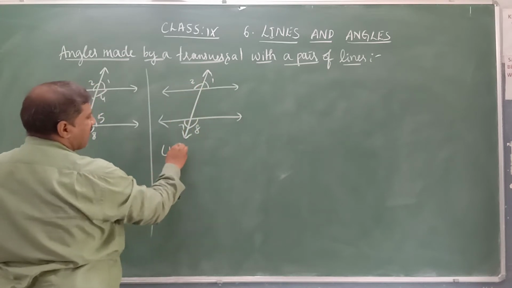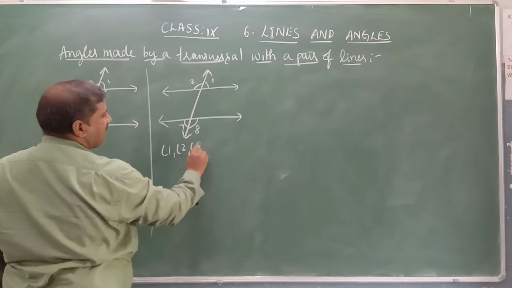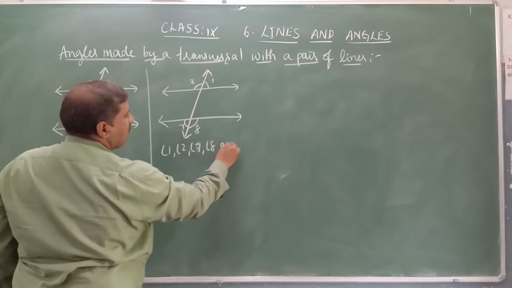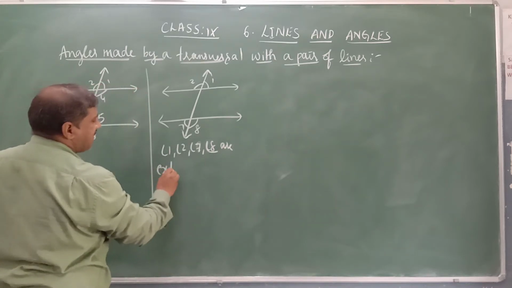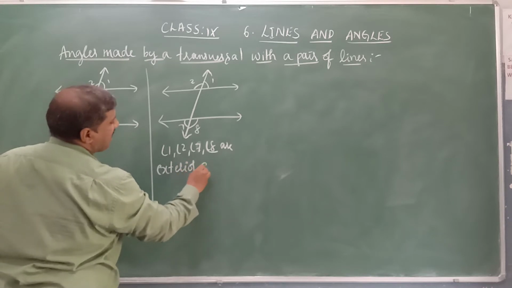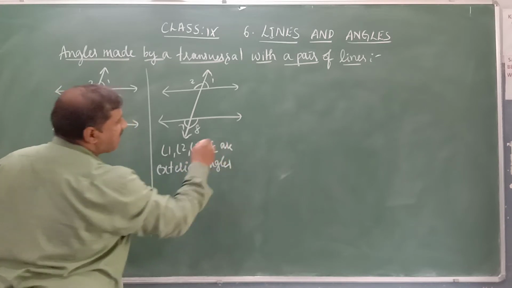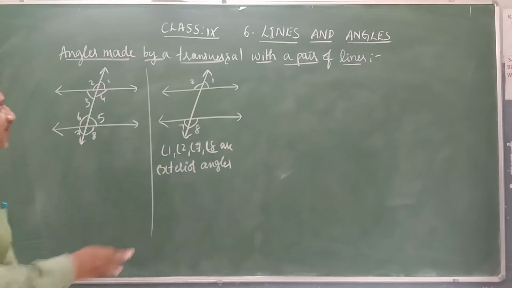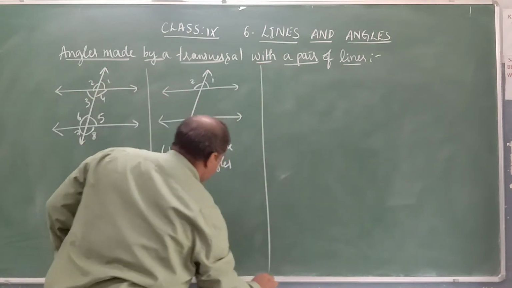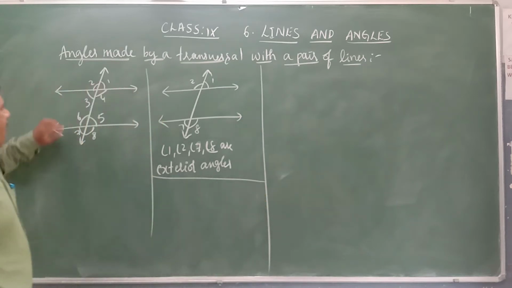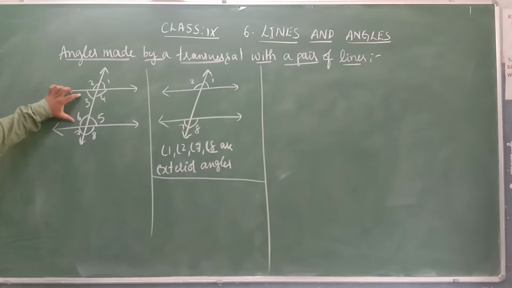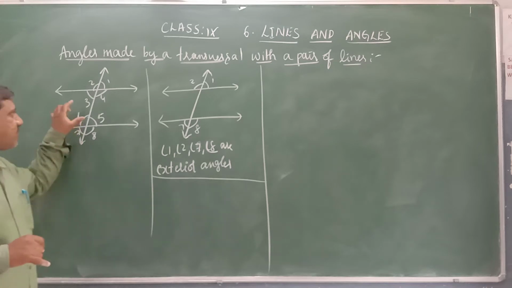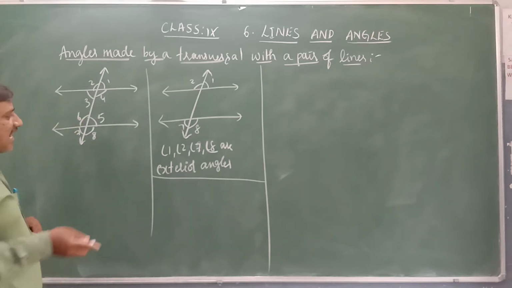So here angle 1, angle 2, angle 7, angle 8 are what kind of angles? They are exterior angles. So these angles are exterior angles. Now, similarly, angle 3, angle 4, angle 5 and angle 6. These 4 angles are there between these two lines, that is the internal part, the interior part. That's why these 4 angles are called interior angles.